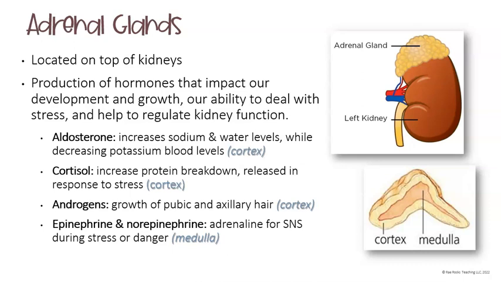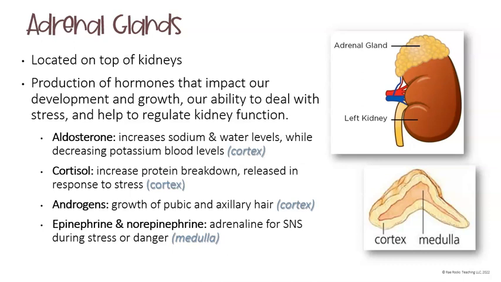Aldosterone is a hormone that the adrenal glands secrete from the cortex, and this will increase the sodium and the water levels while also decreasing potassium levels in the bloodstream. Cortisol is also released from the cortex, and this will increase the breakdown of protein, and this one is also released in response to stress.